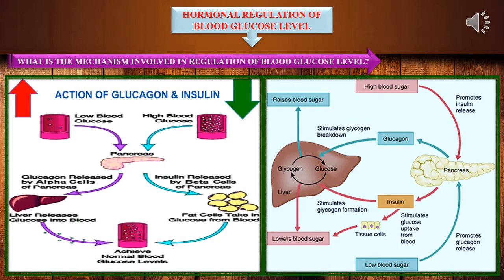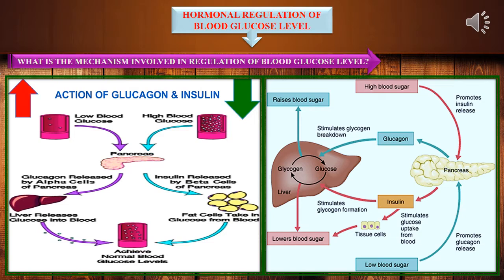Let's see what is the mechanism involved in regulation of blood glucose level. There are mainly 2 hormones involved in controlling blood glucose. They are glucagon and insulin, where other hormones will influence these 2 hormones to control the blood glucose level in the body. So let's see what are glucagon and insulin. Glucagon and insulin are synthesized from pancreas. Alpha cells will release glucagon, where beta cells will release insulin.